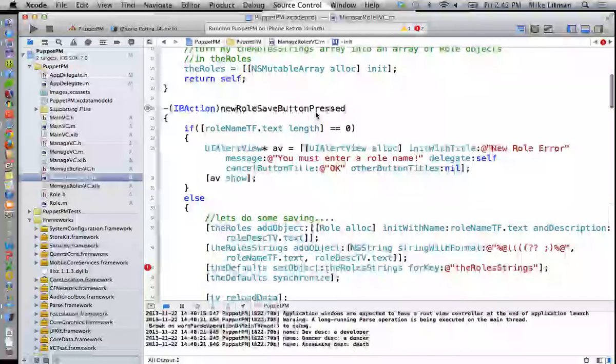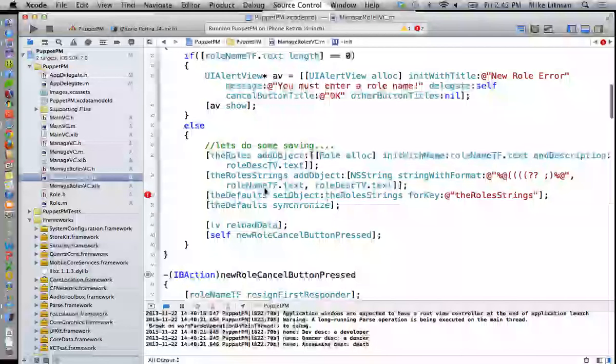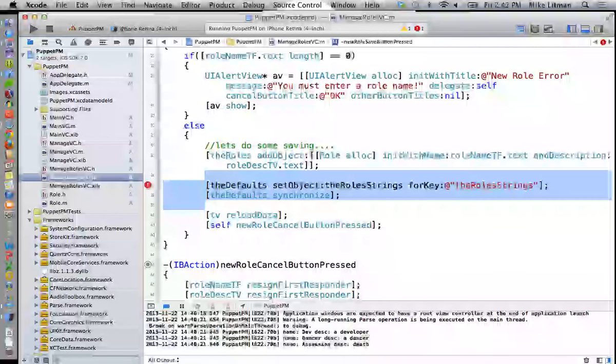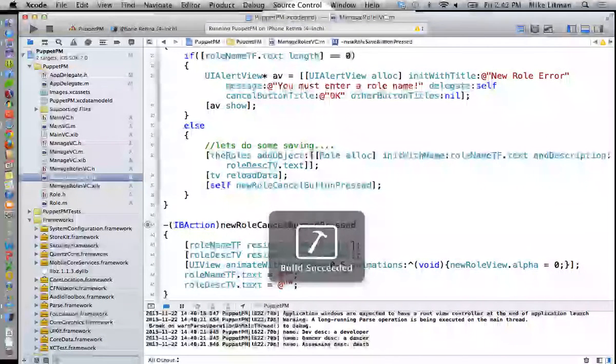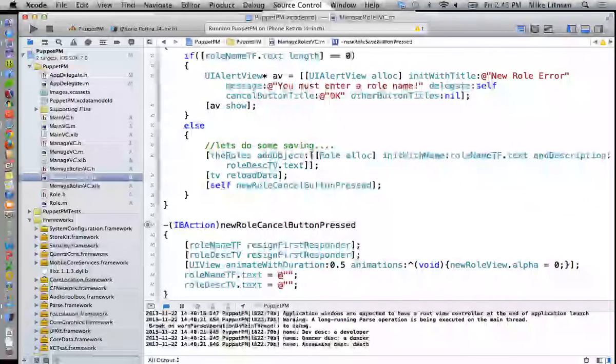So now when we hit the save button for a new role, besides creating a new role object, which we're doing right here, and adding that to the roles, we're also setting role strings. Well, let's get rid of that. And we're also updating our defaults. Let's get rid of that. Okay? So now all things that allow us to have our data live between runs of the app are now gone.